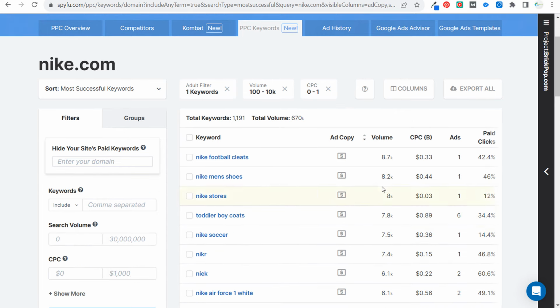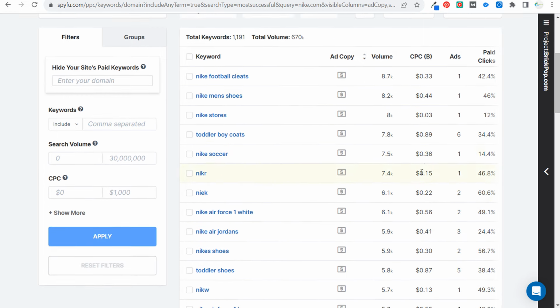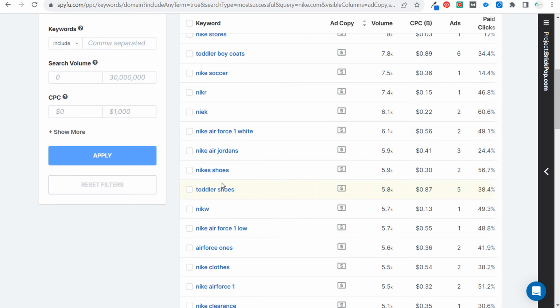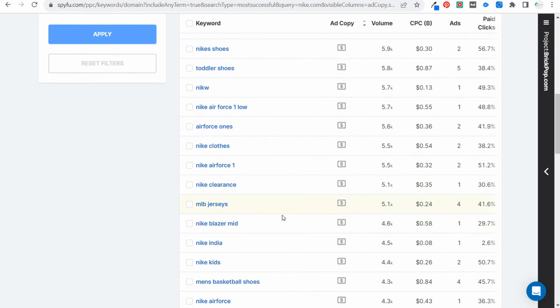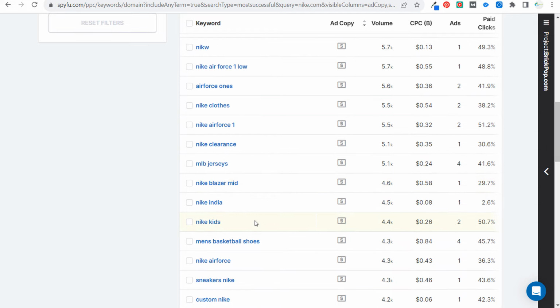And what you want to do is find keywords that have a good search volume and a low cost per click that would actually be relevant for your campaign. So as we scroll down here, you're looking for something like toddler shoes: high search volume, not the highest average cost per click. This is something we can potentially target with our campaign. Now, if you're targeting Nike keywords, then you can also come through here and look for specific Nike keywords that have a high search volume and low average cost per click.